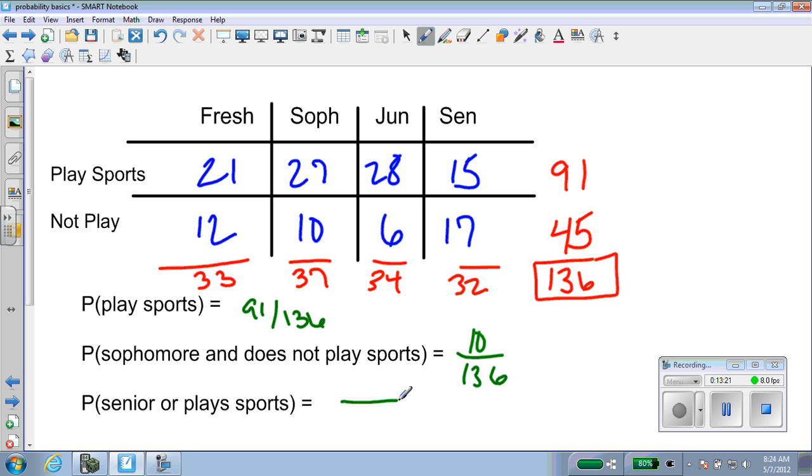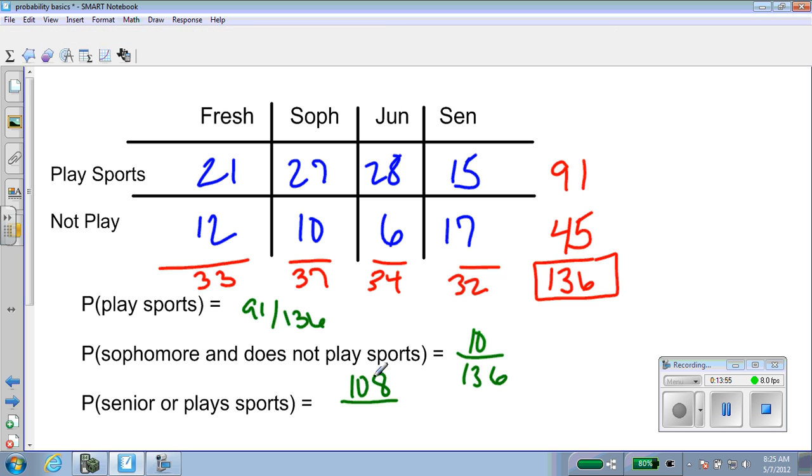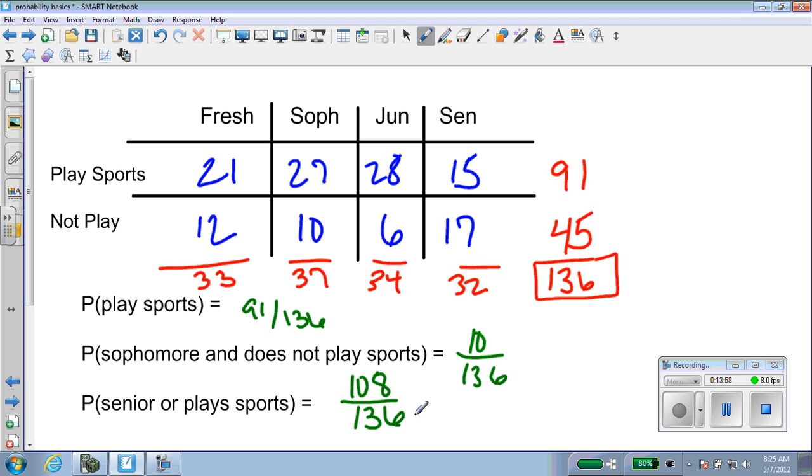The probability that it's a senior or she plays sports, I'm going to look at it this way. It's like these are the play sports, and these are the seniors. Notice that the seniors who play sports are sort of in both categories. So what I'm going to do is I'm going to take 91, because that's all the people who play sports, and then add in the seniors who do not play sports, because then we'd have all the people who play sports or they're seniors. So that would be 91 plus 17, which would be 108 out of 136. Again, I could reduce that to lowest terms. Okay, try some probability, see how it goes.